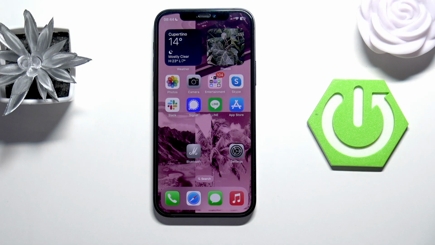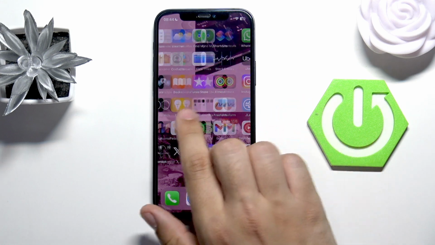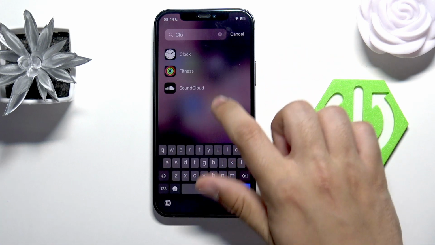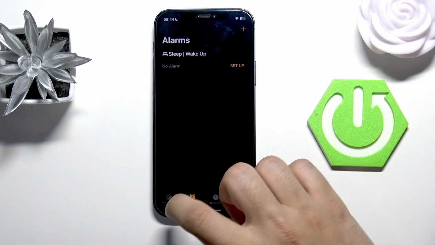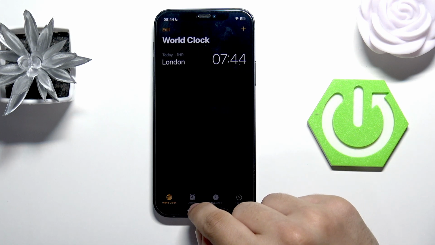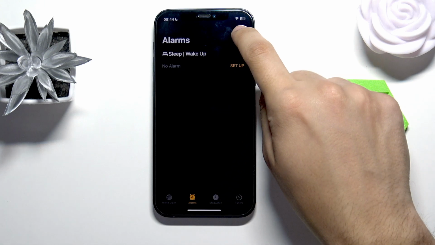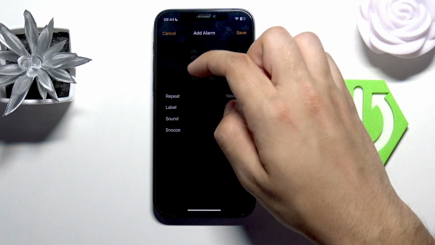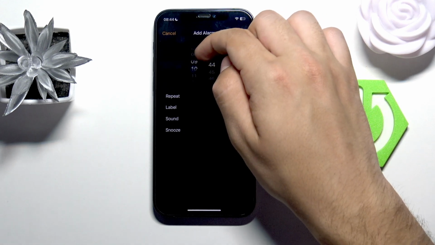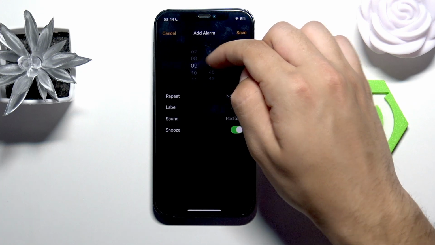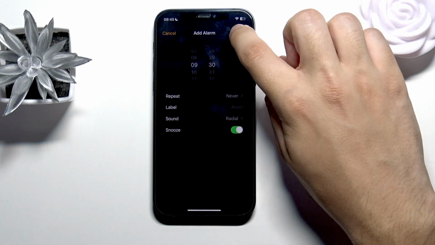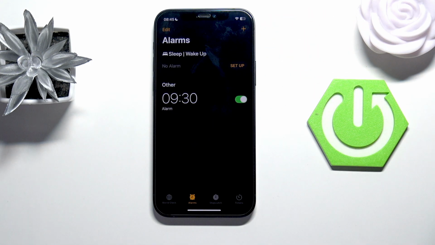First, what we need to do is go to the clock app. So just go all the way to the right, then click on the app library, then just write clock, open it up, then just click on the alarm icon, then on the plus, and just choose the hour that you want to wake up at. Let's say 9:30. Okay, and save.